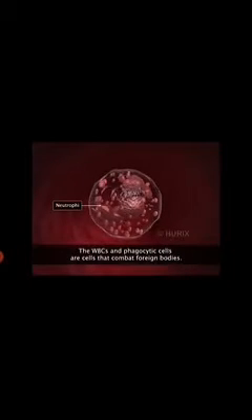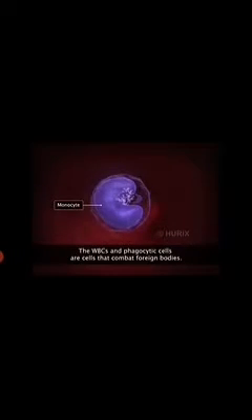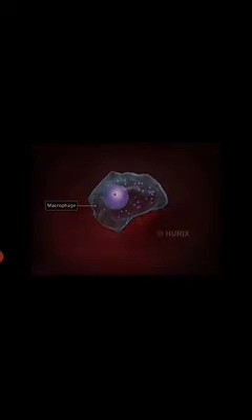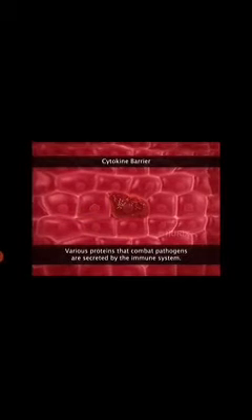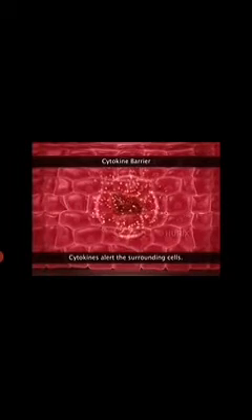The white blood cells present in our body, such as the neutrophils, monocytes, natural killer cells, and macrophages, act as cellular barriers by phagocytosing pathogens. Cytokines are cell-signaling protein molecules. These are secreted by virus-infected cells. The cytokines alert the surrounding non-infected cells and protect them from viral attack.